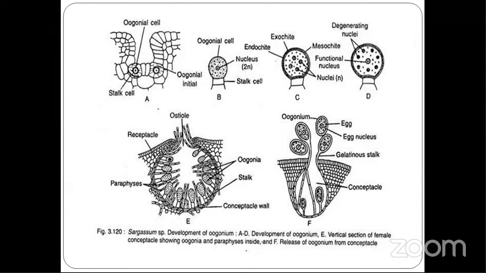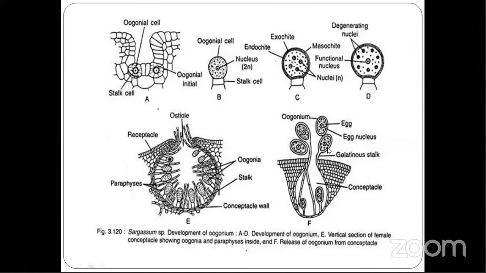Now, what happens after that? At maturity, they project out of the conceptacle. You can see diagram F. The egg is projecting out of the conceptacle. So this is the cavity of the conceptacle, diagram F. But after maturity, it comes out. It projects out of the conceptacle, and it remains attached by a gelatinous stalk. You can see here the gelatinous stalk is there.